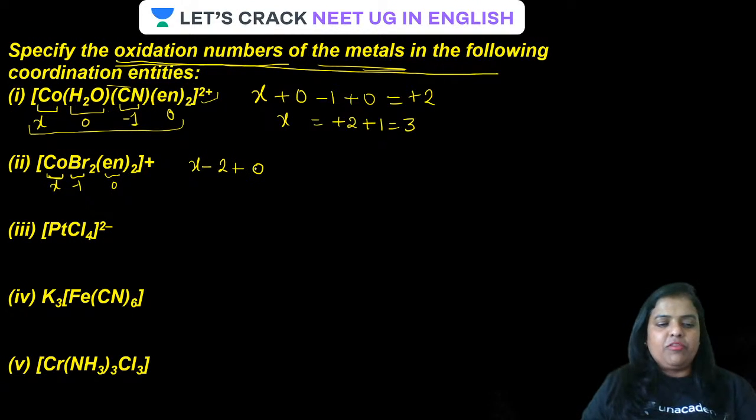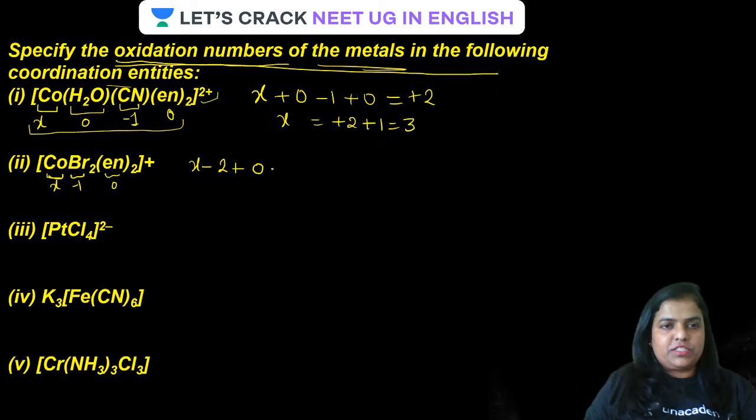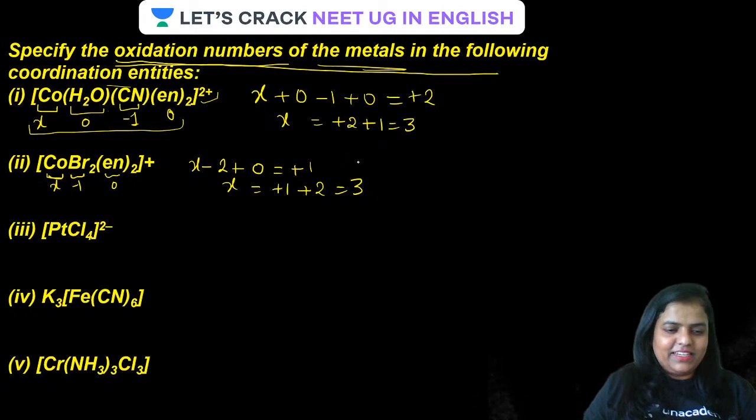I'm repeating, it will be x minus 2 plus 0 is going to be plus 1. Is that clear? And x will be plus 1 plus 2 comes out to be plus 3. All clear, guys? Now let us have a look at the screen for the third one.